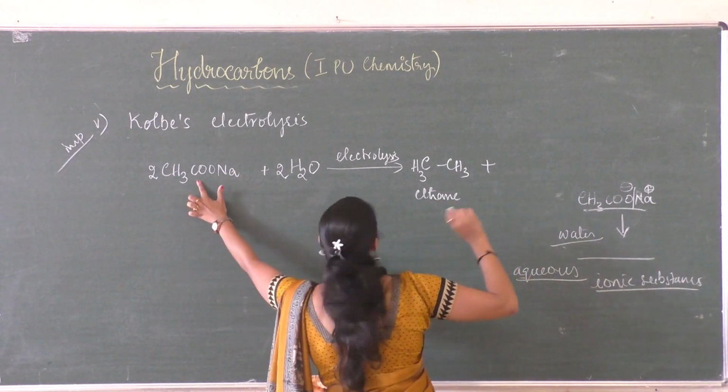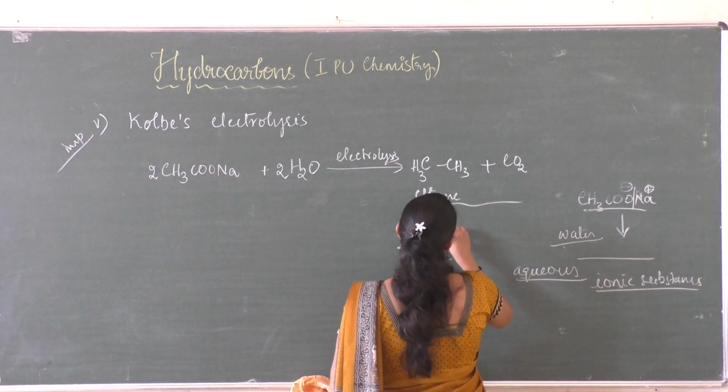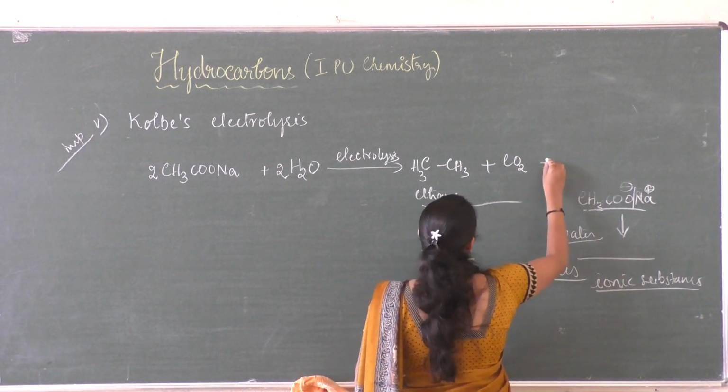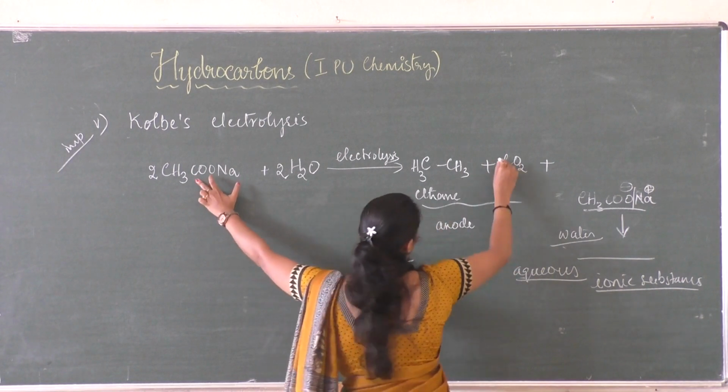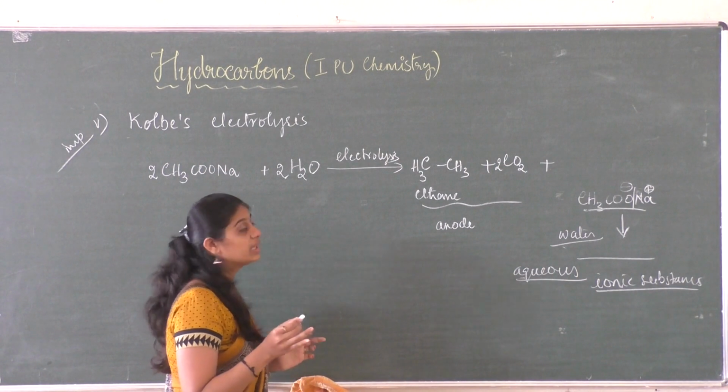Then we have carbon dioxide. So these two are liberated at anode, and then so we have 2 molecules, so we need 2. So whenever you are going to write a chemical reaction, it needs to be balanced.